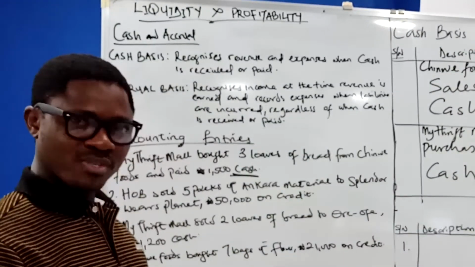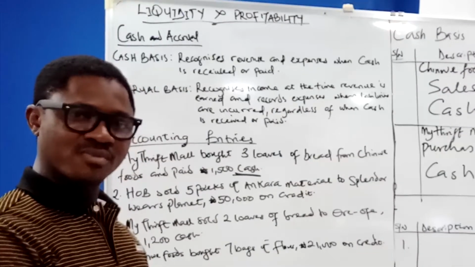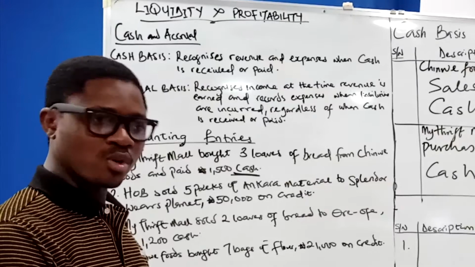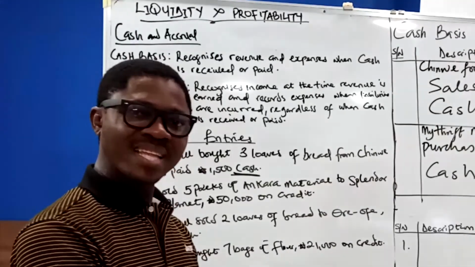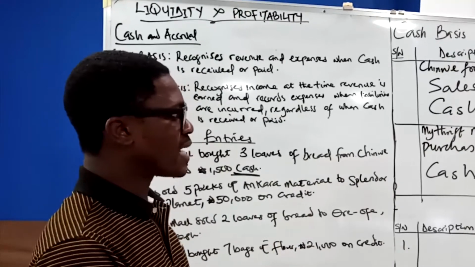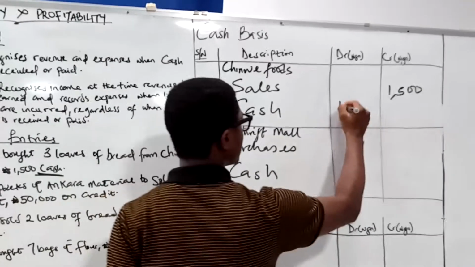Cash has also been received, and we said according to the double entry principle that you debit the receiver, you credit the giver. And also on the second premise of our double entry principle, you debit expense and assets when they are increasing. So what do we do to cash under Chinwe? In the books of Chinwe, we also debit cash.